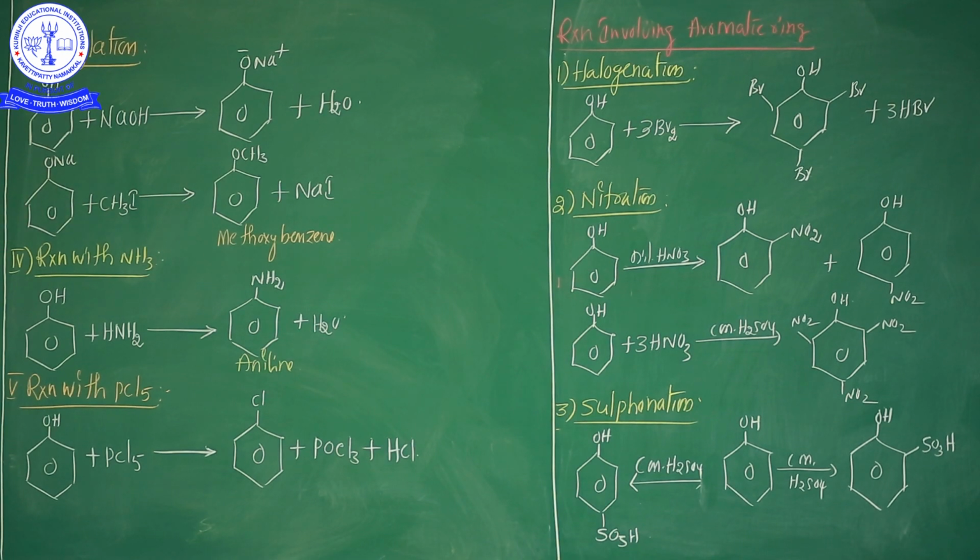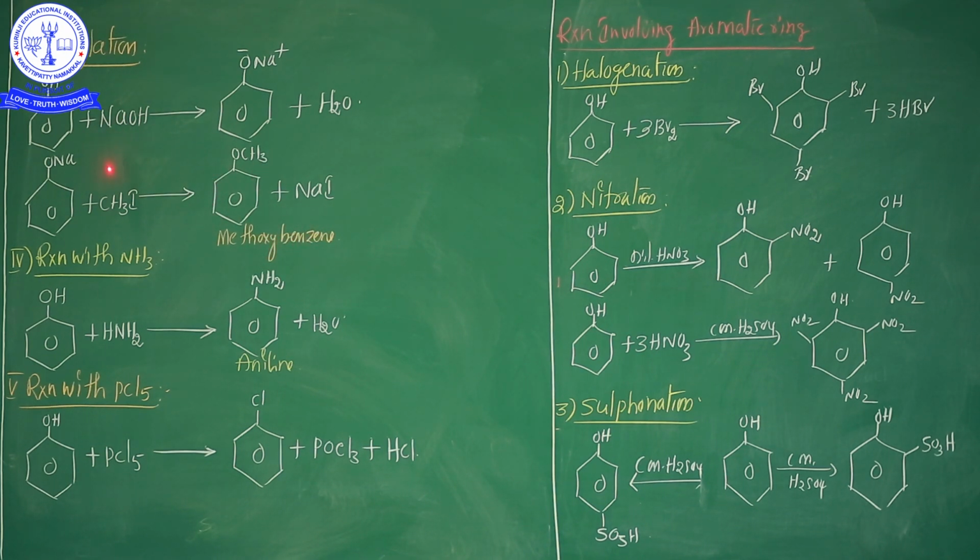Another chemical property from the reactions involving the OH group. Now see here, in this alkylation process, phenol reacted with alkyl halide. Initially phenol reacted with sodium hydroxide, after that sodium phenoxide is formed. This sodium phenoxide again treated with alkyl halide, either methyl iodide, methyl bromide, etc. Finally, methoxybenzene is formed. This is the process of alkylation.